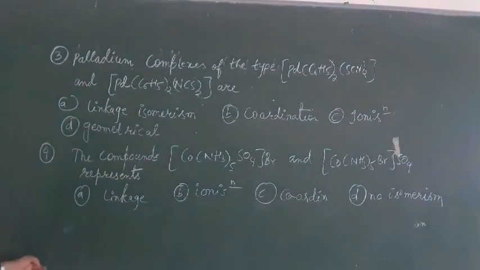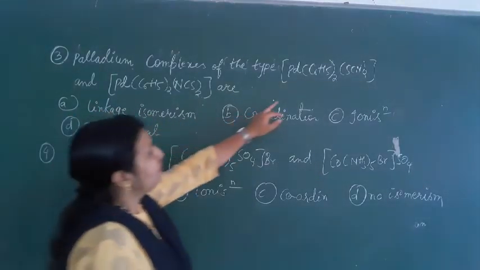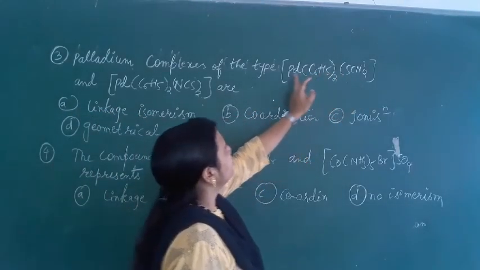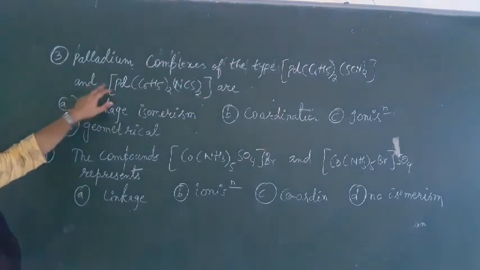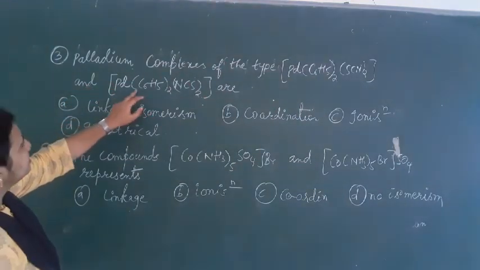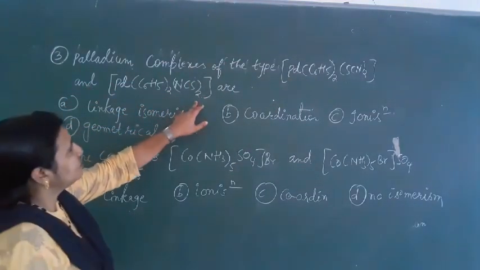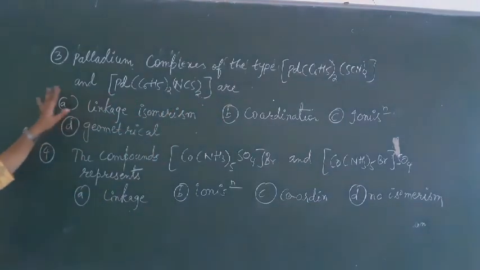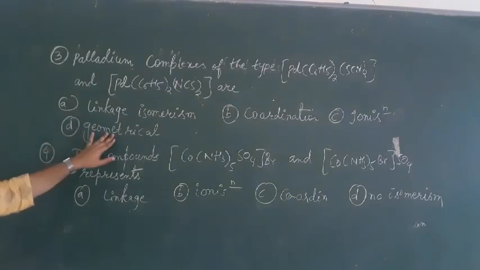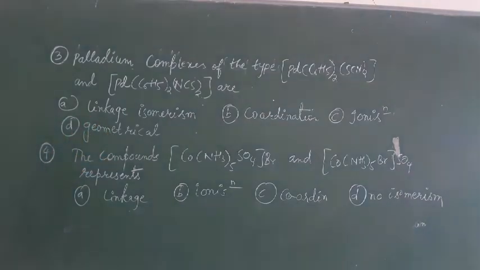Next question: palladium complexes of the type Pd(C6H5)2(SCN)2 and Pd(C6H5)2(NCS)2. These compounds show which type of isomerism: linkage, coordination, ionization or geometrical?